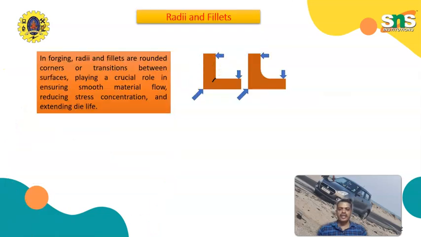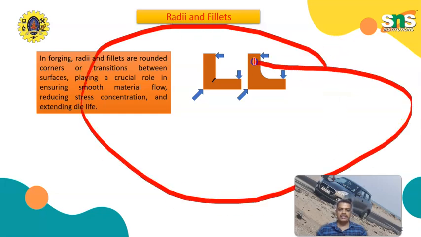Next one is radii and fillets. The purpose is to improve the metal flow and reduce stress concentrations, as shown in the figures. Avoid sharp corners. Use a generous radius.